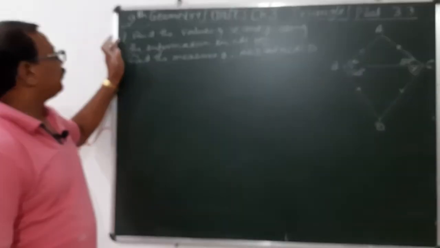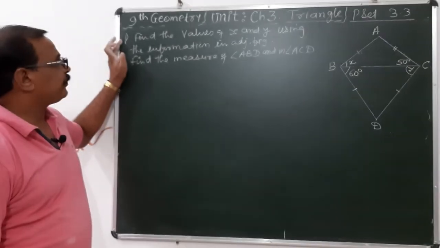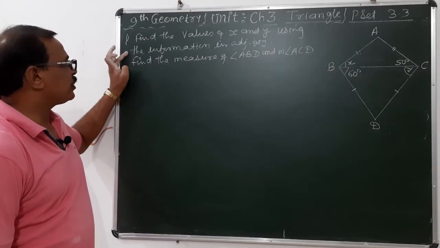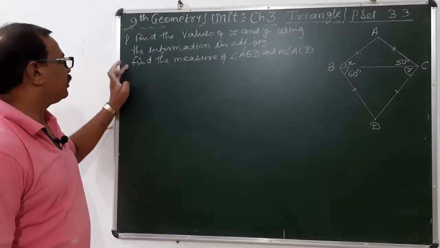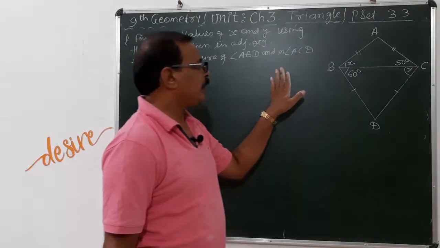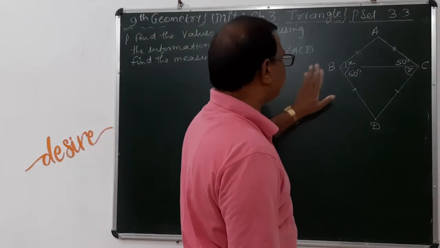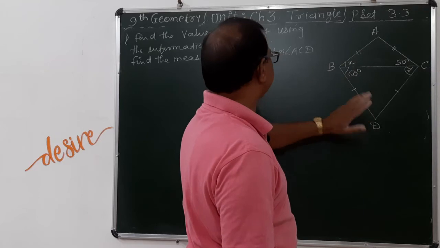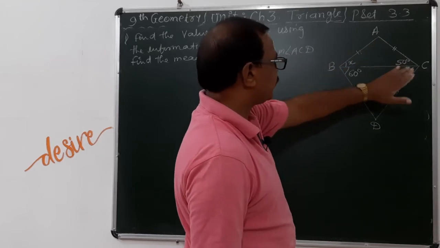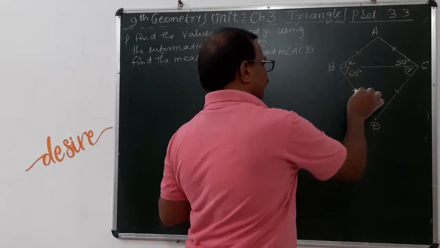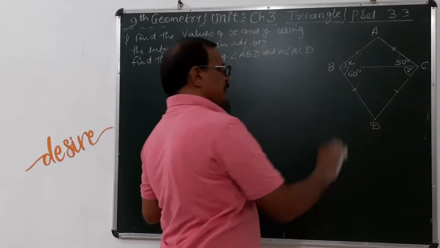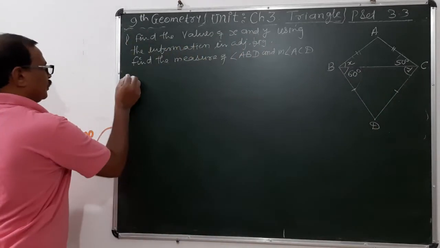Question number 1. Find the values of x and y using the information in the adjoining figure. Find the measure of angle ABD. You have to find the measure of angle ABD as well as the measure of angle ACD. So that we have to find out here, as well as x and y. Solution.